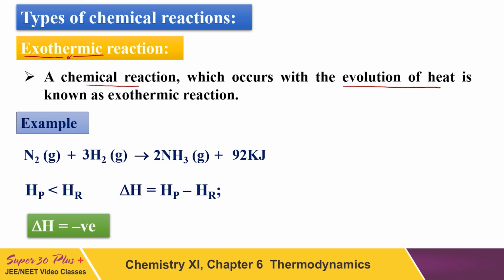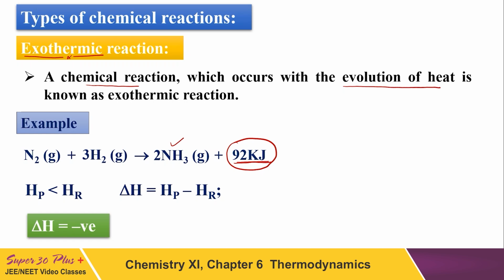Say for example, N2 plus 3H2 gives 2NH3 plus 92 kilojoule. What is the meaning of this plus 92 kilojoule? See, in this reaction, ammonia is appearing as a product, and like ammonia, some heat also appears as a product. So heat is released, evolved during the reaction.